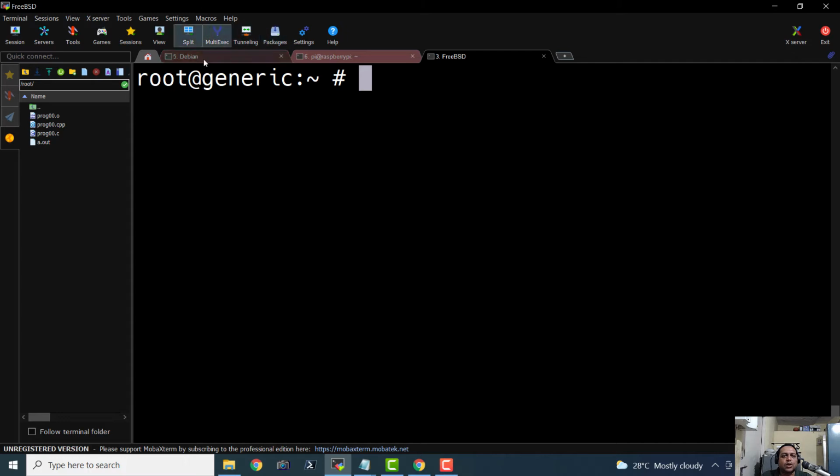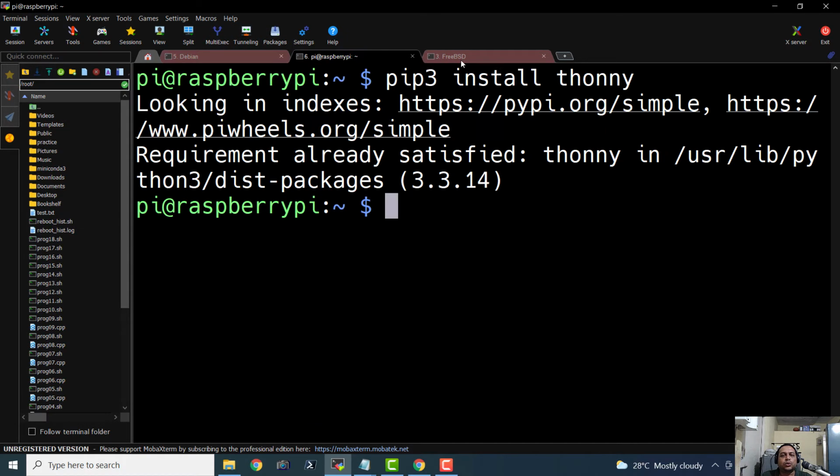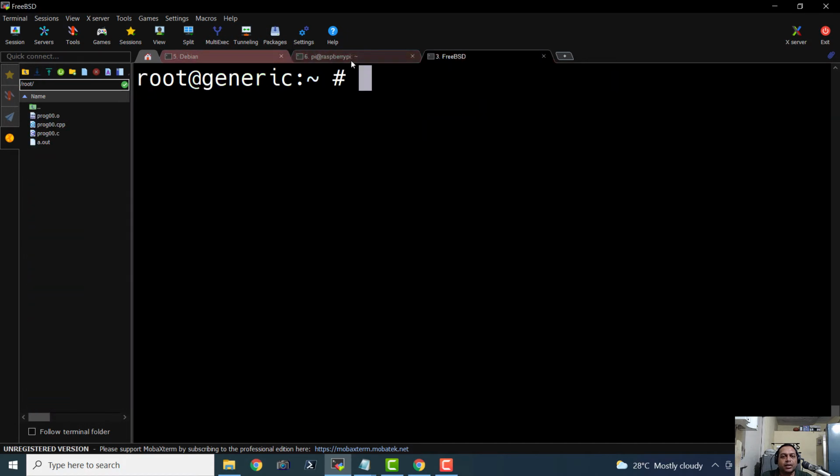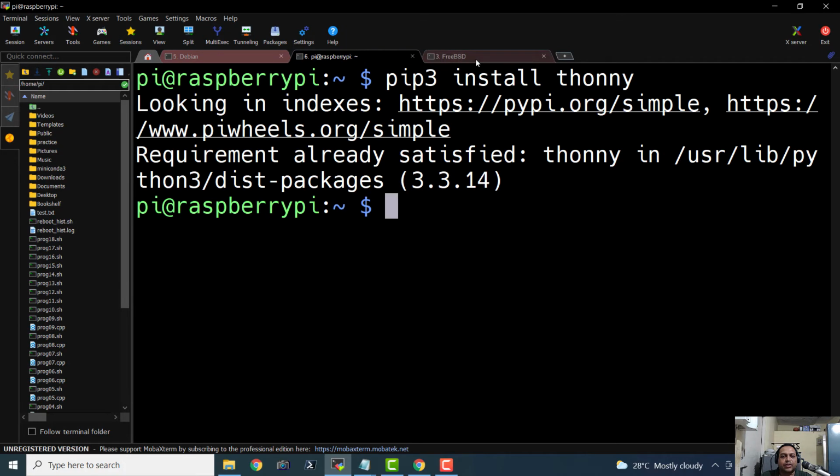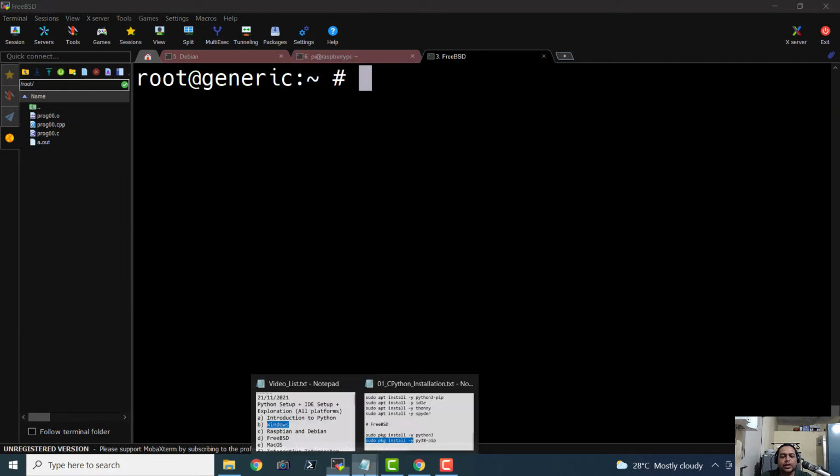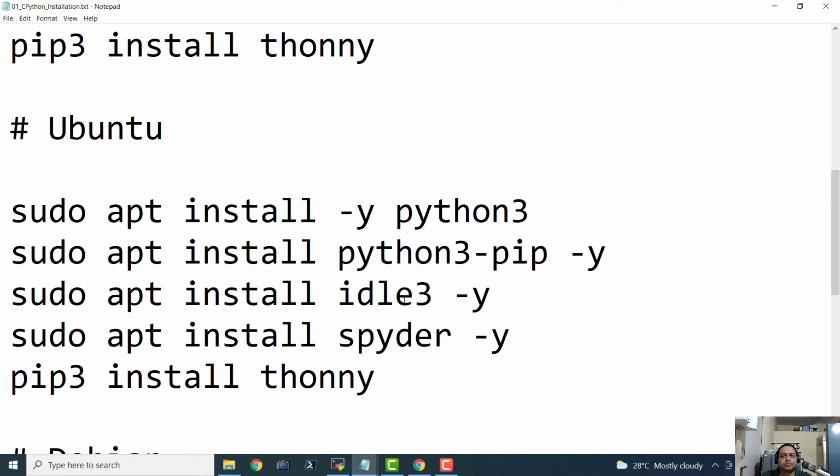So this is how we can install Python and related tools for Debian, Raspberry Pi OS, and FreeBSD. And I'm quite sure that we can install Python with similar ease on the other distributions of Linux like Fedora, Red Hat, Gentoo Linux, Linux Mint and SUSE Linux.